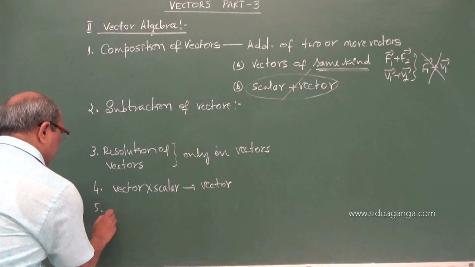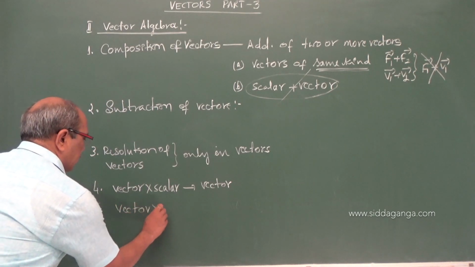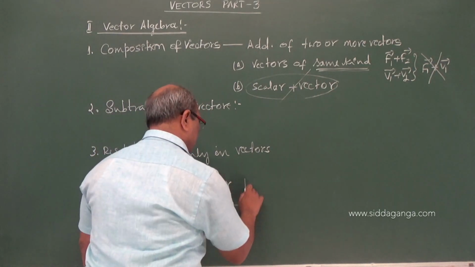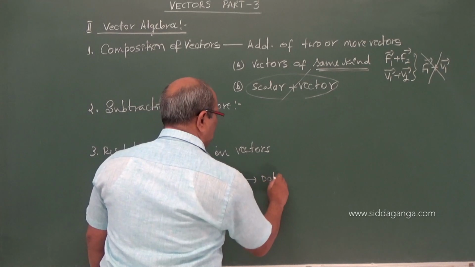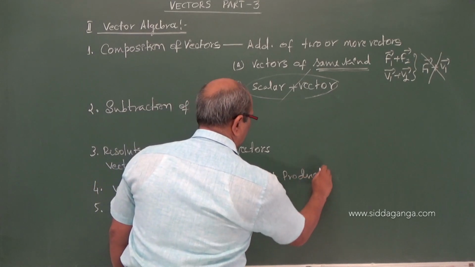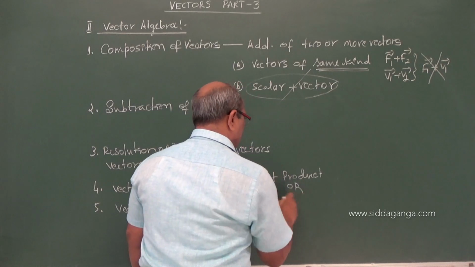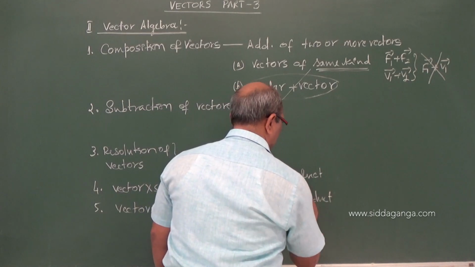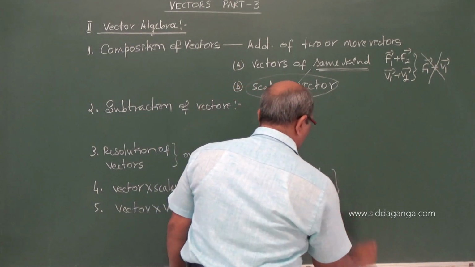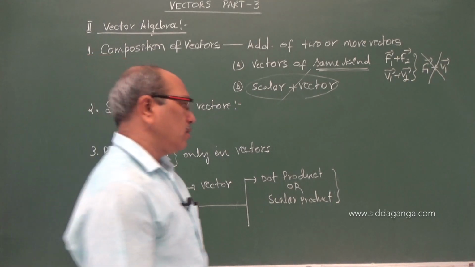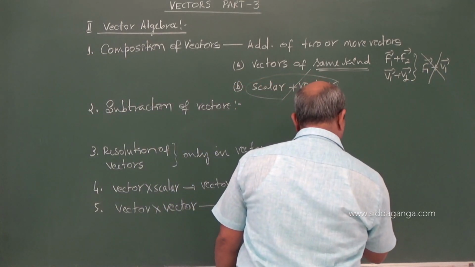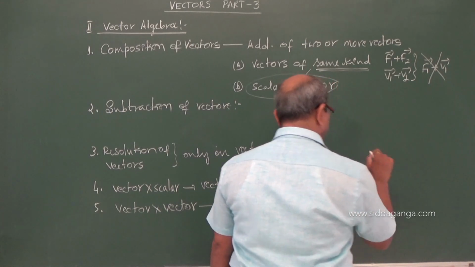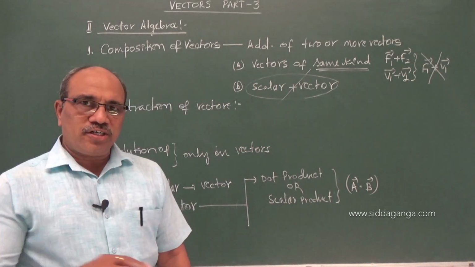Coming to the fifth one, vector multiplying a vector. This is another unit we are going to see here. One is called the dot product or scalar product. It is represented, for example, as vector A dot B. It is not read as a dot, actually.